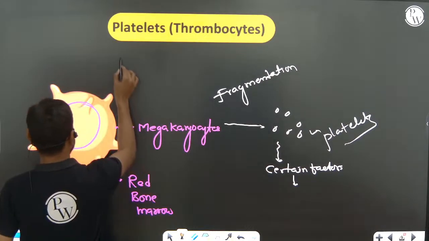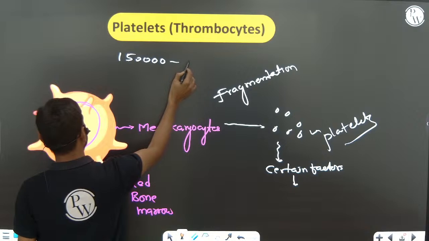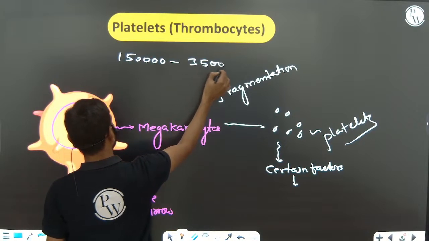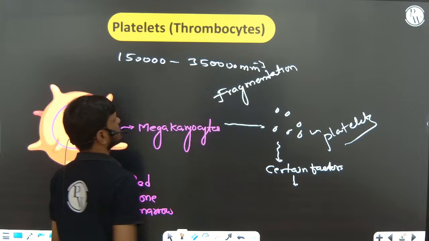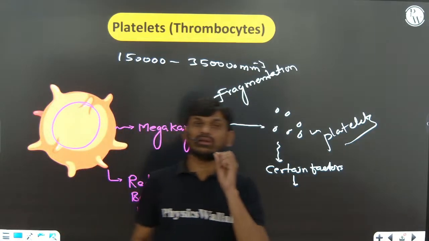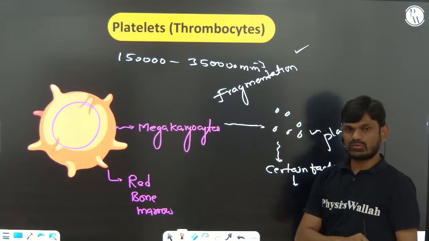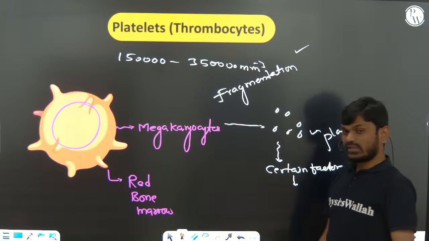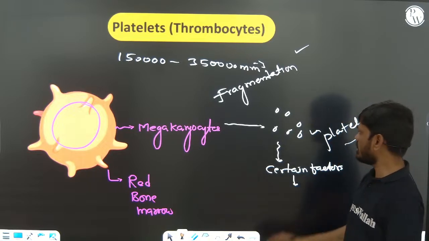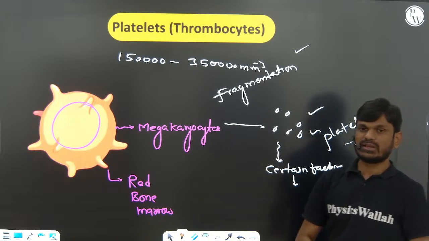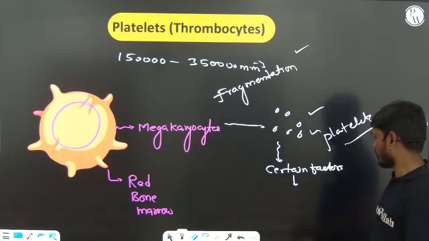The average number in a healthy person is 1,50,000 to 3,50,000 per cubic milliliter of blood. When the number of platelets decreases, it leads to clotting disorder, because platelets release factors that help in clotting of blood. Okay.